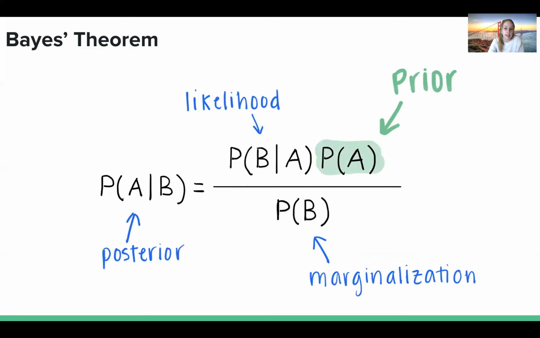But the most important part is the extra term in the numerator here, the marginal probability of A, which is known as the prior. And this prior term is the key to Bayesian updating, and it's the reason that we can use Bayes' theorem to incorporate new evidence into our estimate to make the best possible inference.